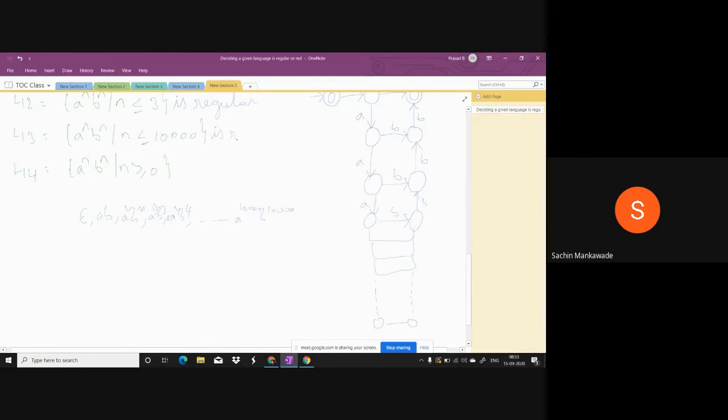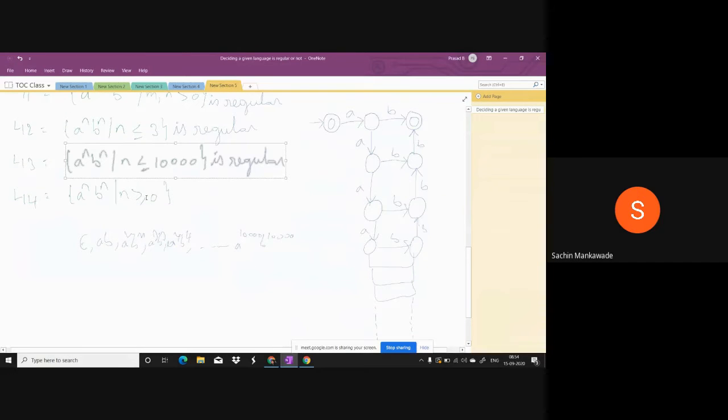Does anyone have any doubt? Do you all agree that L13 is regular? So we can construct like this, and there is a relation between A and B, and that relation is finite. And L12 is also regular because we can construct.